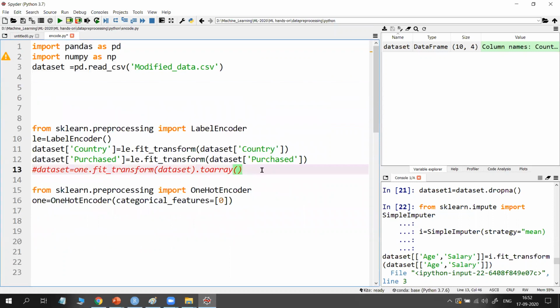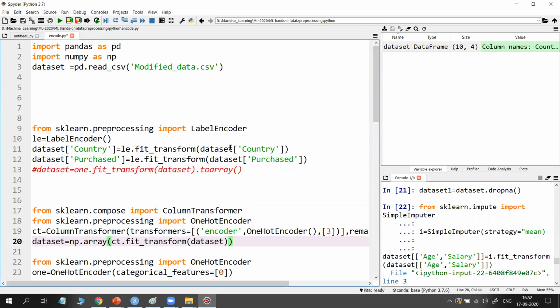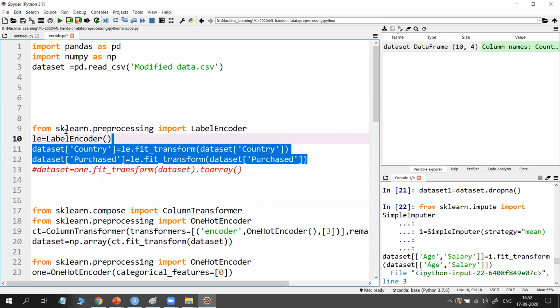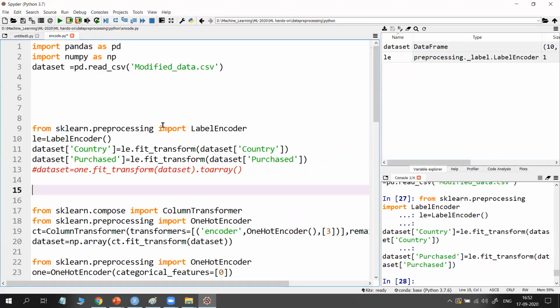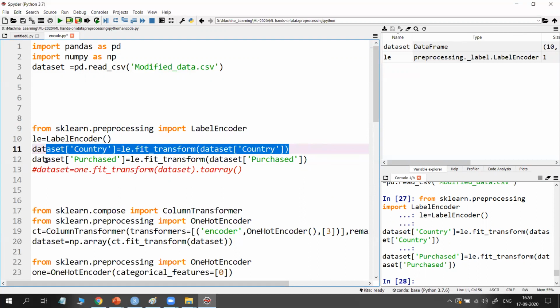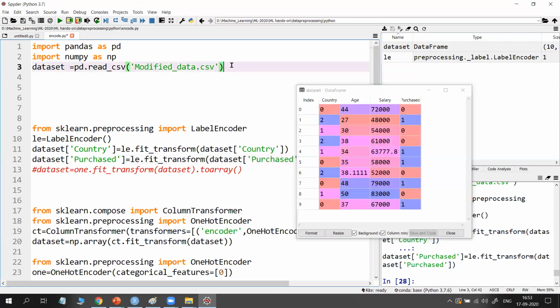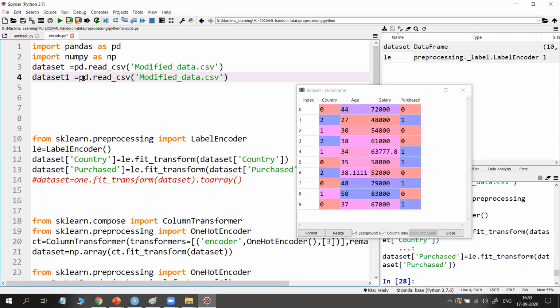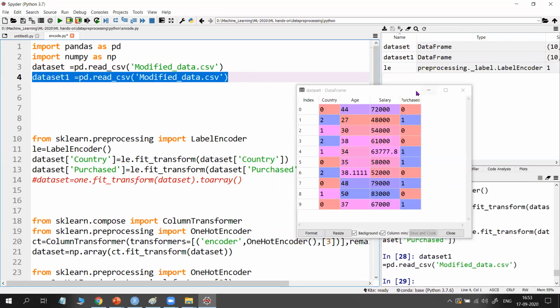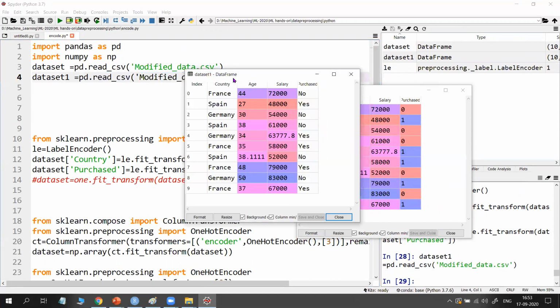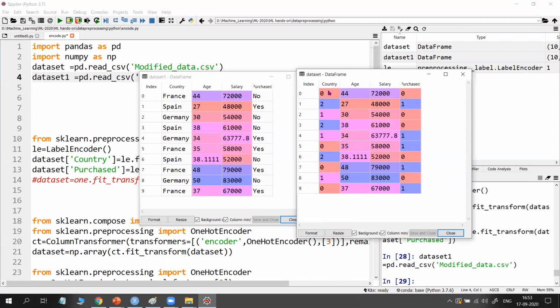So I am removing the other part and will put it back later. How to apply label encoding? By using the label encoder class. See, import label encoder, create an object. For country, I applied label encoder. For purchased, I applied it too. Now open our data set and see what happened. To show you the difference between the original data set and the modified data set, I am loading my data set into another variable, data set 1. Both contain the same thing: the original one, and this is the modified. See here, in the place of France, 0 is there, in the place of Germany, 1. Alphabetically it will assign 0, 1, 2, 3.